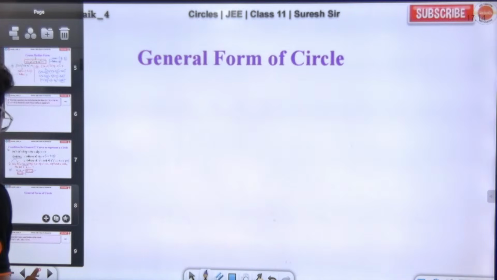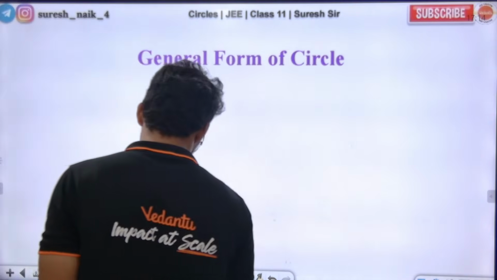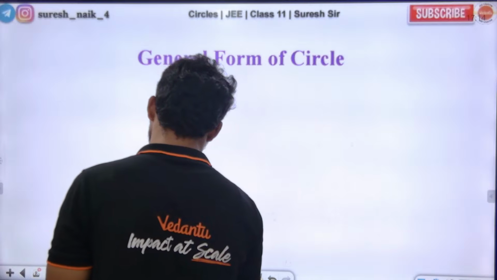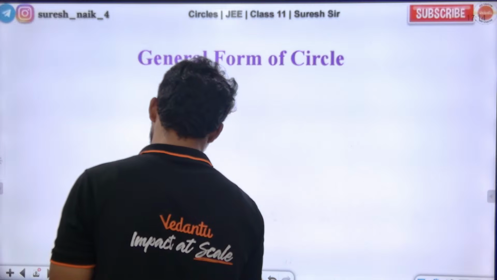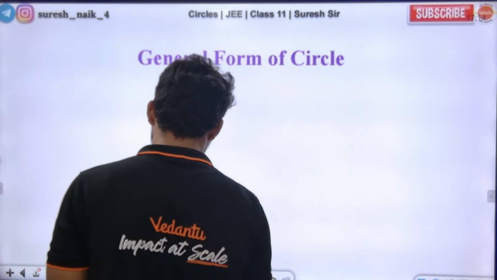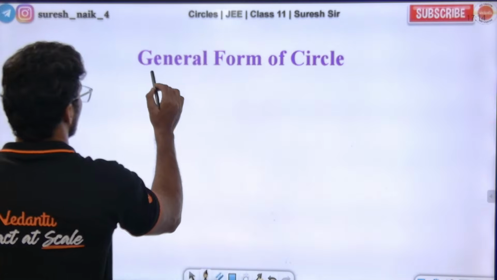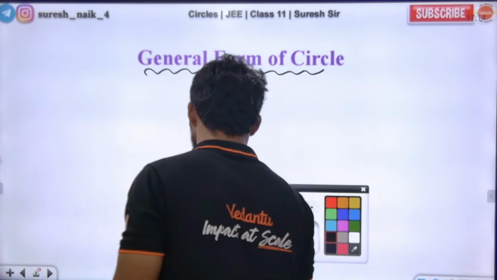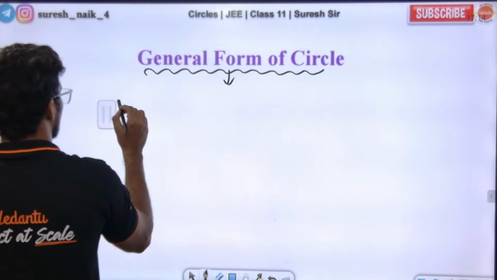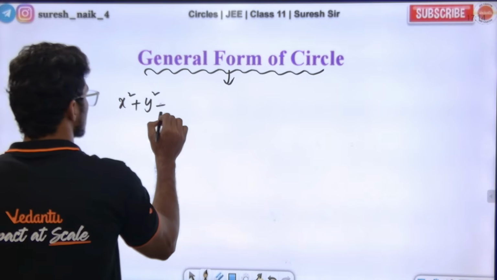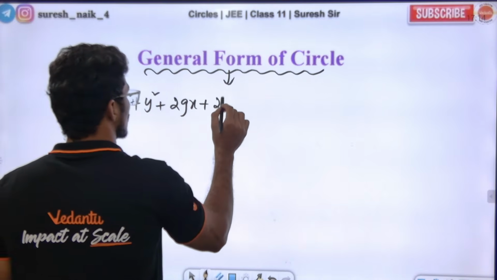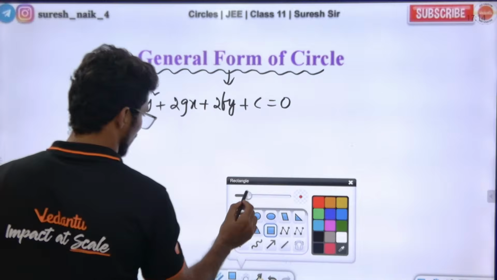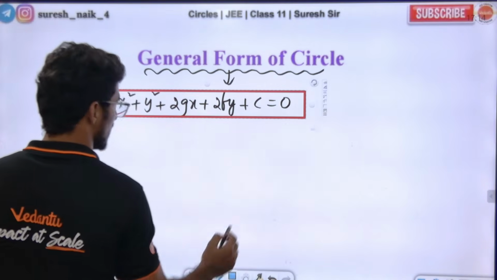Sir, now what is the general form of a circle? I want everyone to listen to the class carefully. So the general form of a circle: x square plus y square plus 2gx plus 2fy plus c is equal to 0. This is perfectly representing a circle equation.